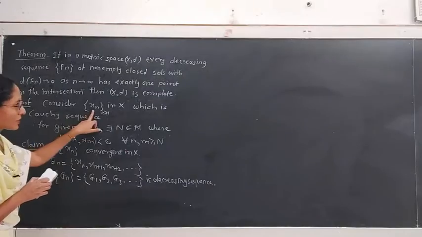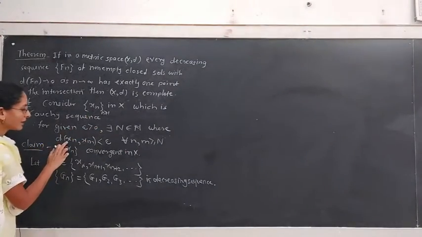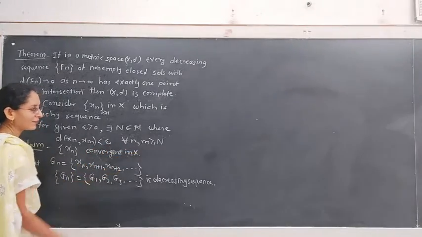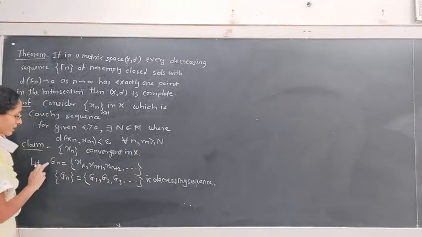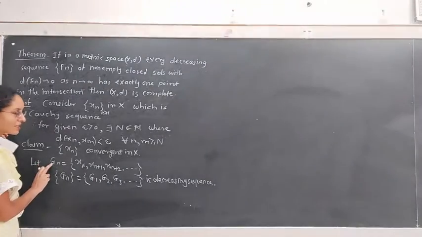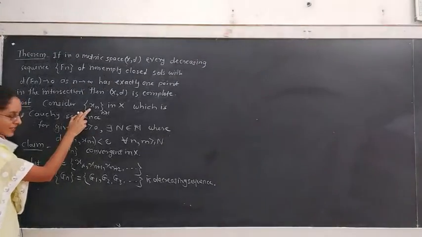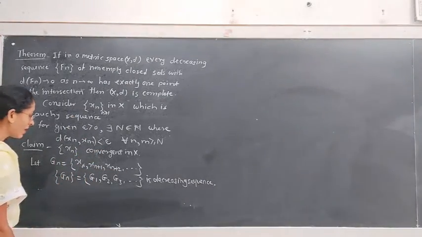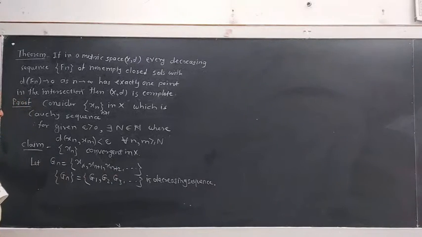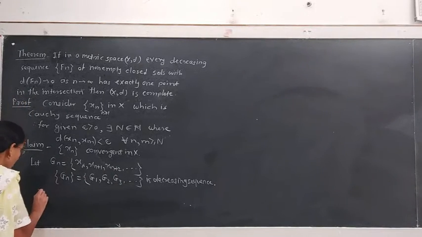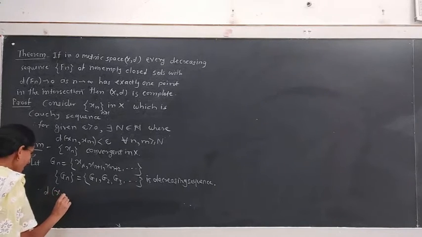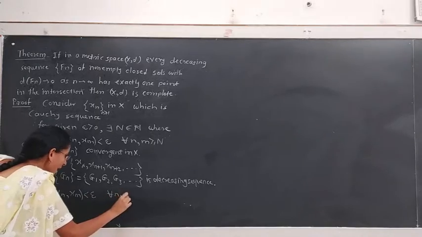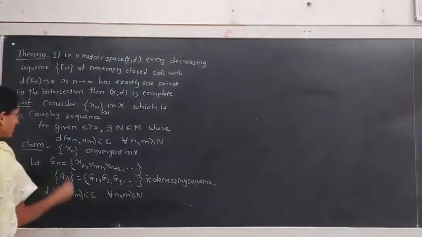As this sequence is a Cauchy sequence, by definition d of xn, xm is less than epsilon for all n, m greater or equal to capital N. See the set Gn. The set Gn is nothing but the subsequence of this sequence xn, given by xn, xn plus 1, xn plus 2 and so on. See this step.